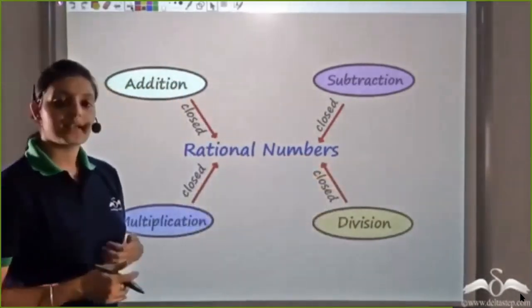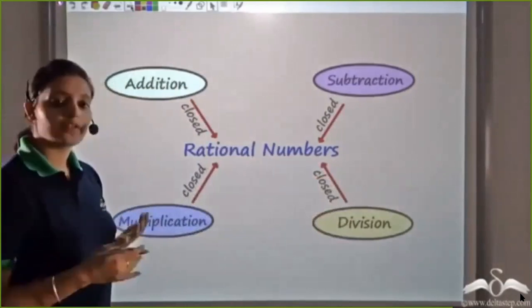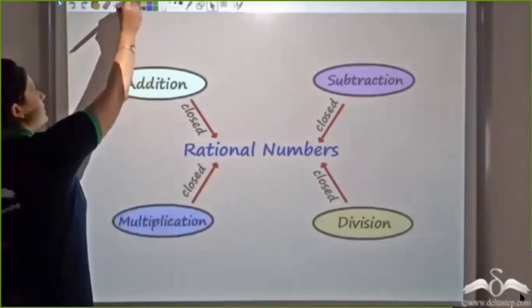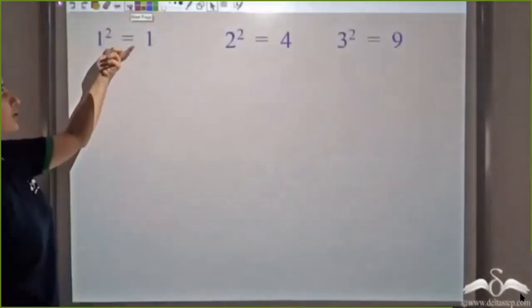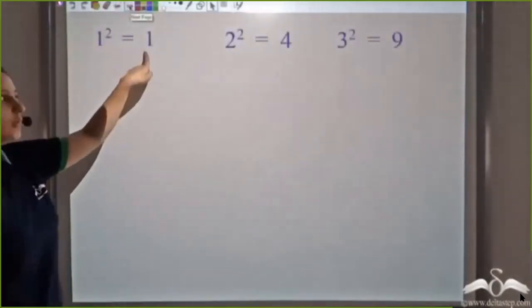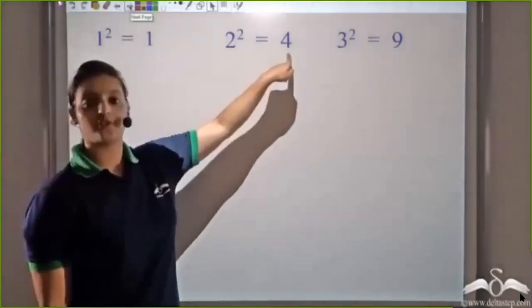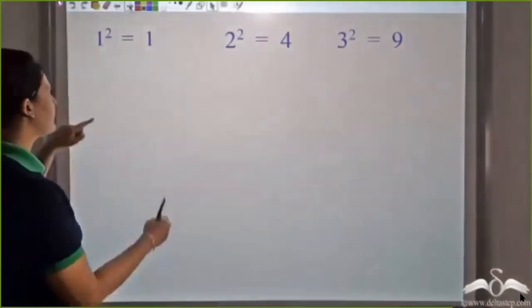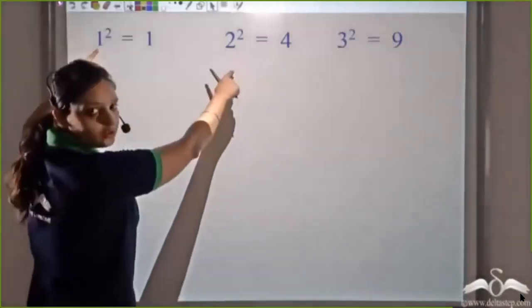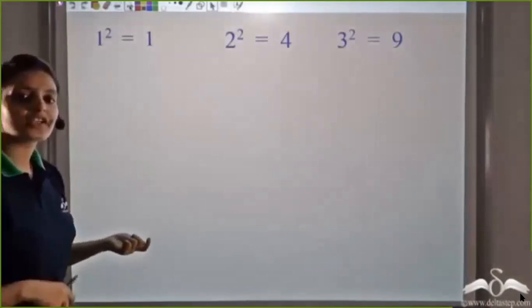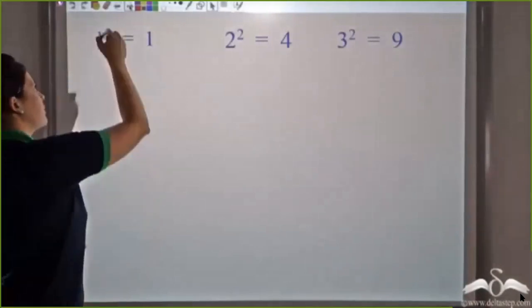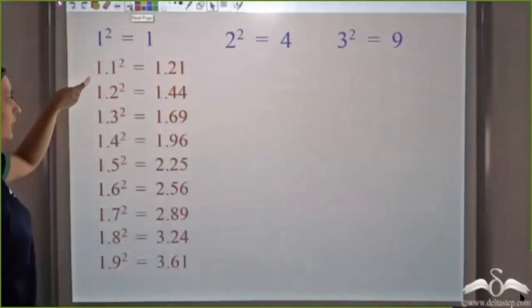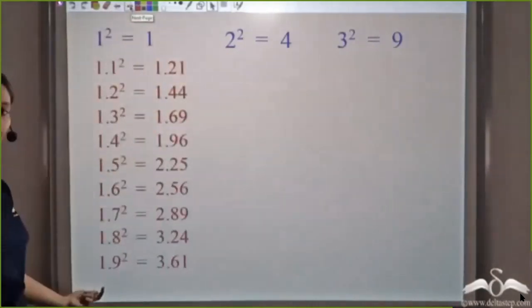Now people started using different operations in rational numbers. They started finding squares of numbers. Squaring 1 gives 1, squaring 2 gives 4, squaring 3 gives 9. But we had found numbers between 1 and 2 also, so they started squaring those too: 1.1, 1.2, 1.3 till 1.9.